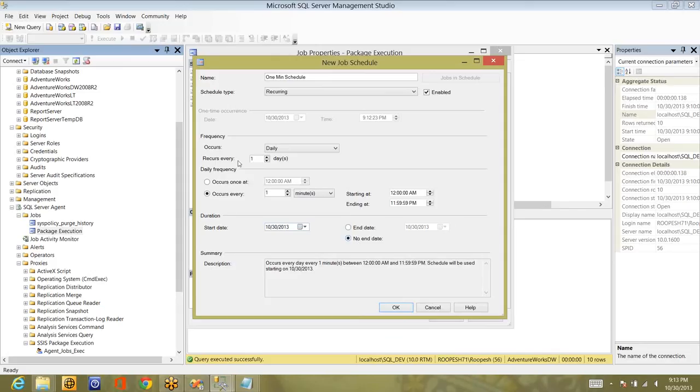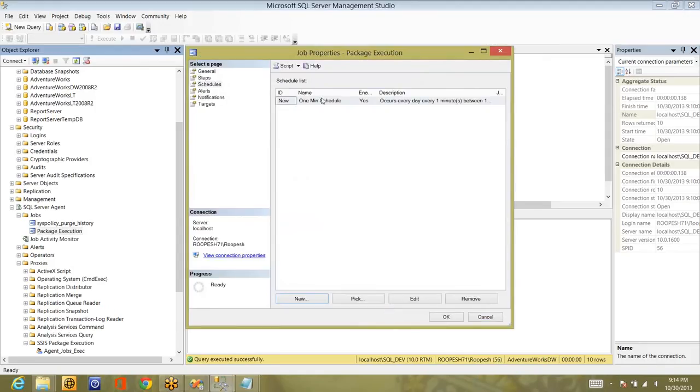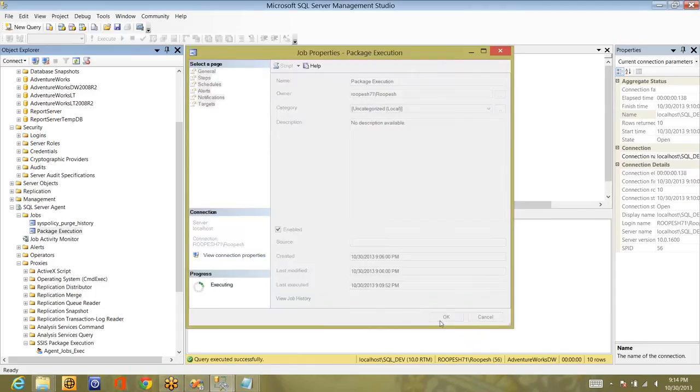Whatever you have configured here will be shown in the description part: occurs every day, every 1 minute between this time and this time. If you want to execute this job only from 9 a.m. to 6 p.m., you can configure it here, 9 a.m. to 6 p.m., executing every 1 minute. So this scheduling part is a superb option. The same one is available for SSRS too. Now I've created the 1 minute schedule, and let me click OK. Now let me forget about it.